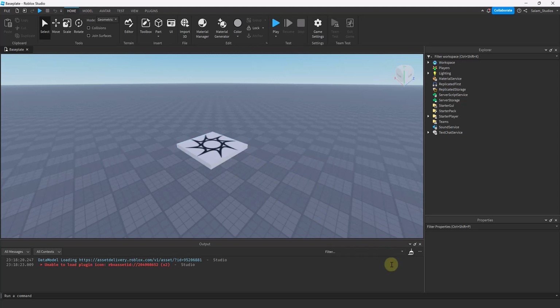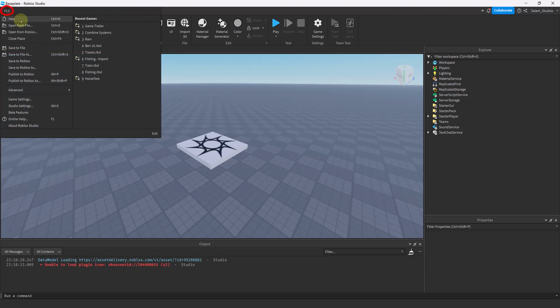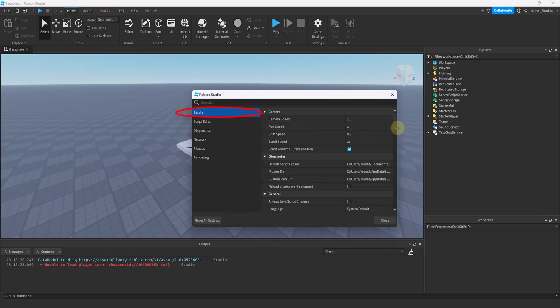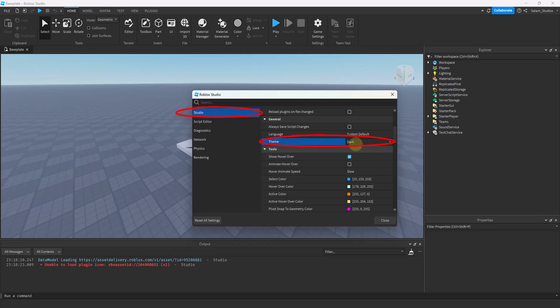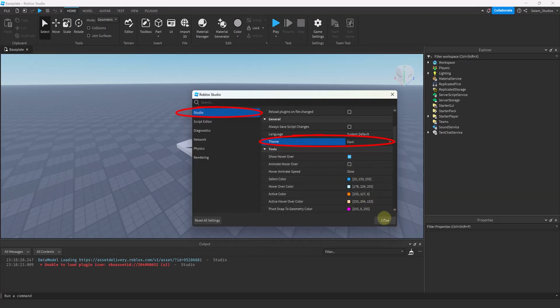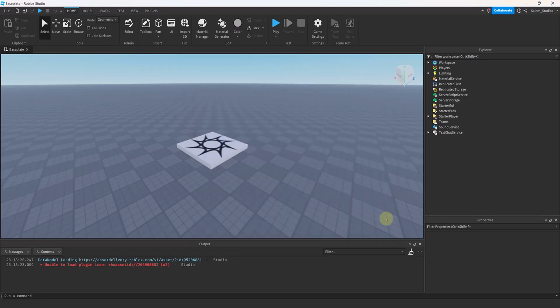Something you might ask is, hey, my IDE is all white themed. How do you make it easy on the eyes like yours? To answer your question, just press the file on the top left corner of this program application, and then go to Studio Settings, go to Studio, go down to Theme, and change it to dark. You can change it to light. I don't like light, it's so dark. That's alright, it's already set to dark. We press close. Okay.